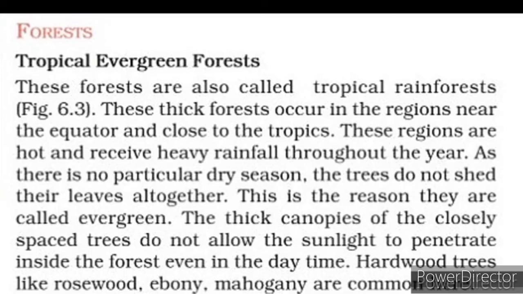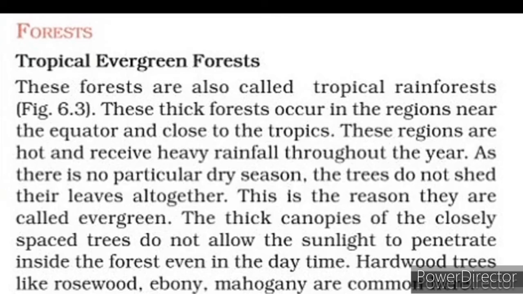The thick canopies of the closely spaced trees do not allow the sunlight to penetrate inside the forest even in the daytime. The canopies are thickly and closely related to each other. It is so dense that even in the daytime, the canopies of the trees do not allow the sunlight to penetrate inside the forest.